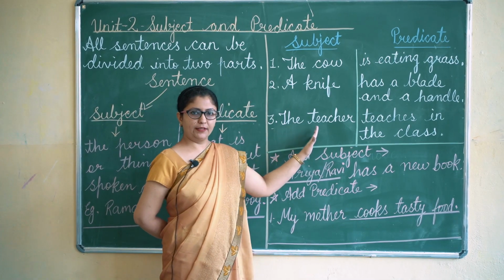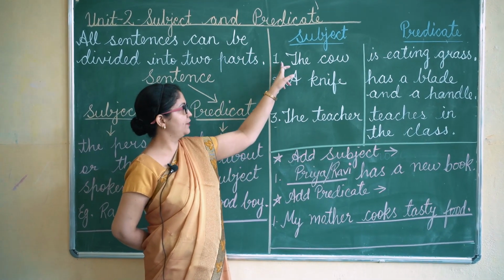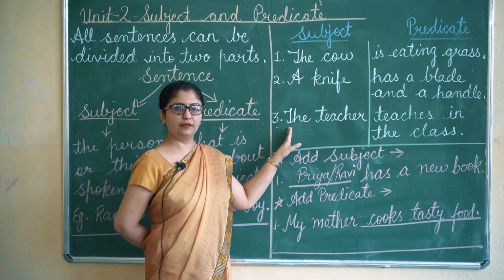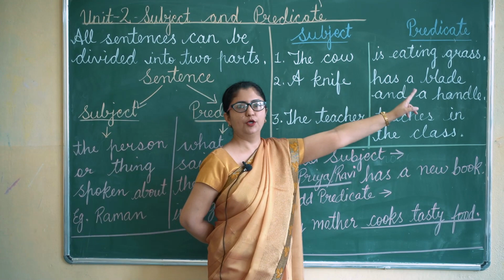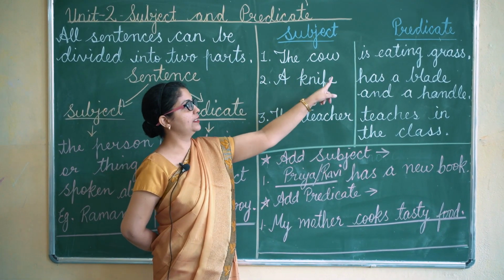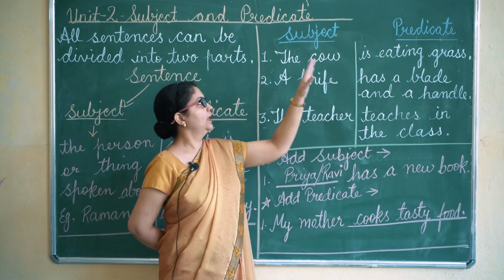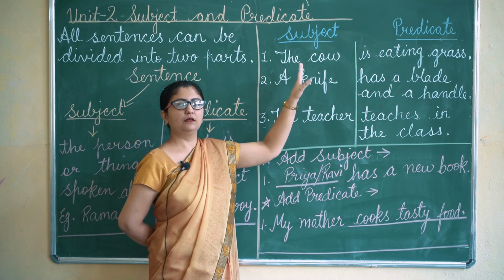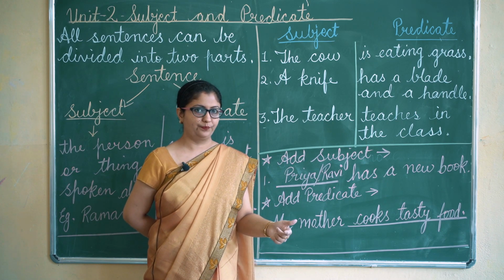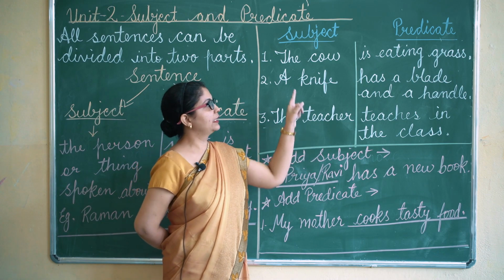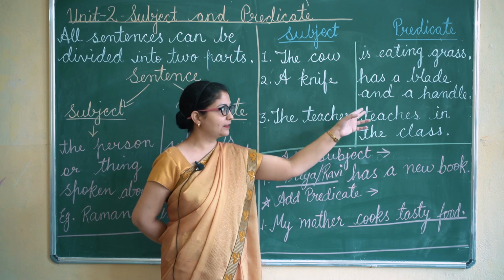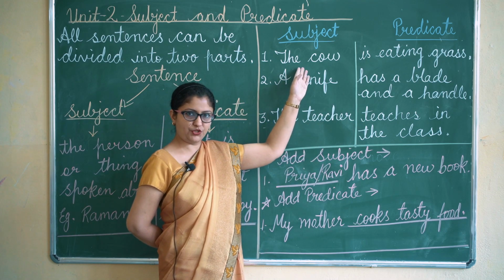I have taken 3 example sentences and divided them into subject and predicate. Now first one, the cow is eating grass. What is the subject? The cow. Why? Because we are talking about the cow. Now what is the predicate? Is eating grass. Why is it the predicate? Because that is what we are saying about the subject.